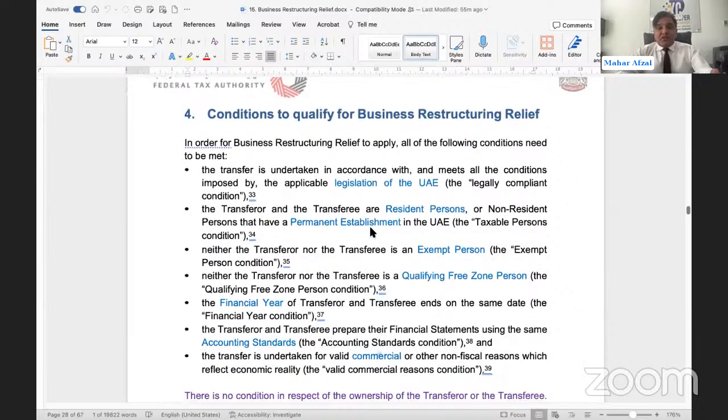Conditions to qualify for business restructuring relief, we will discuss again and again. It should be under the legislation of the UAE, but if this transfer is subject to any international or foreign law, it is still fine. But whatever laws are applicable under this transaction, foreign law, local law or international law, all the related laws need to be respected and all related conditions need to be fulfilled. This means the transaction needs to be exactly as per the local law, or if international law is applicable, it should be as per the requirements of the international law.